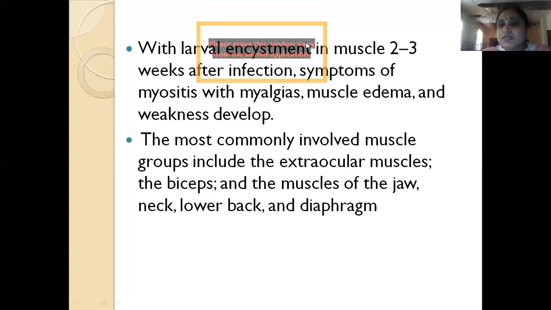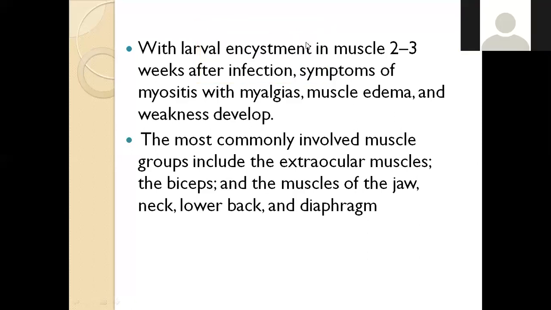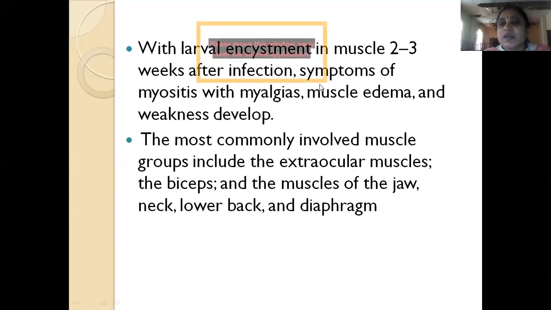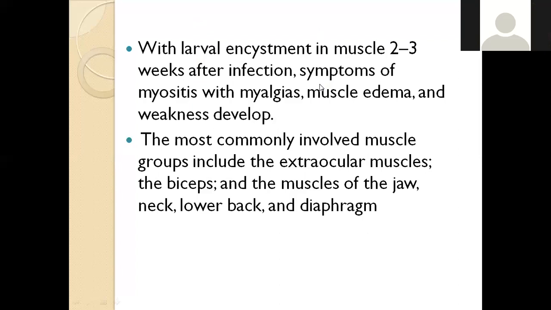So with larval encystment in the muscle, symptoms of myositis develop. The patient will have myalgias, muscle edema, and weakness also can develop. The most commonly involved muscles are the extraocular muscles, so around the eyes, the biceps, muscles of the neck, lower back, and diaphragm. When the diaphragm is involved, the patient will have breathlessness also.